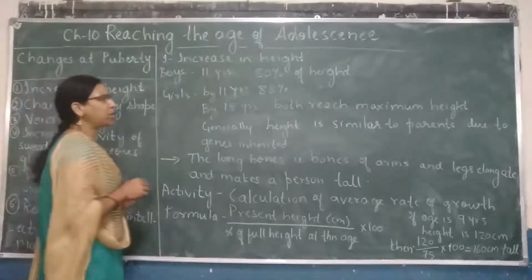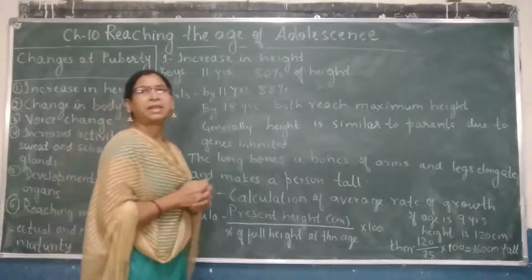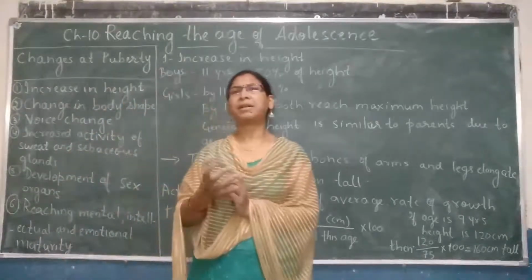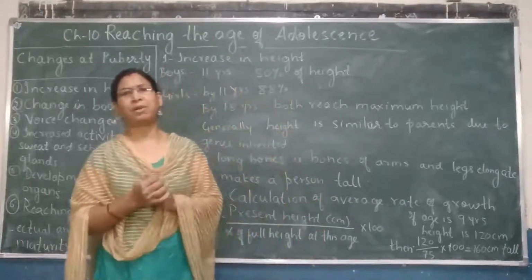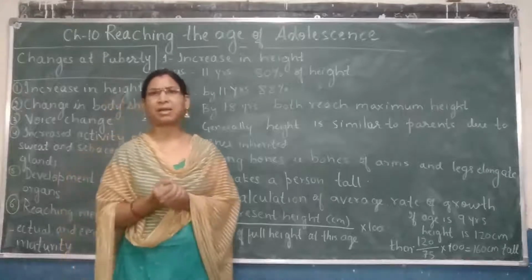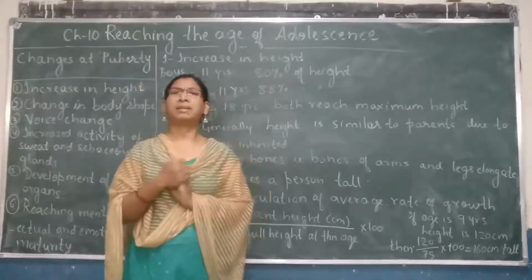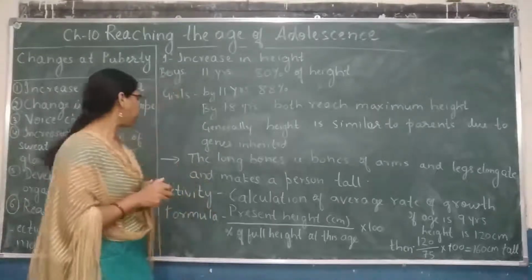By 18 years both reach their maximum height. Generally children resemble their parents, so their height will be more or less similar to that of their parents, because they inherit the genes from their parents.